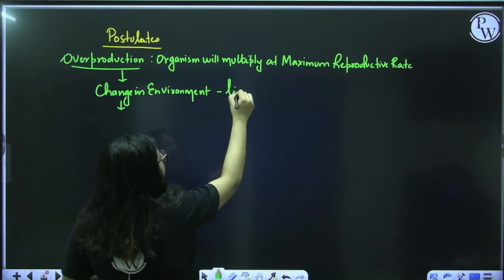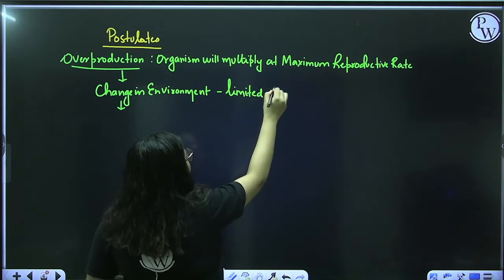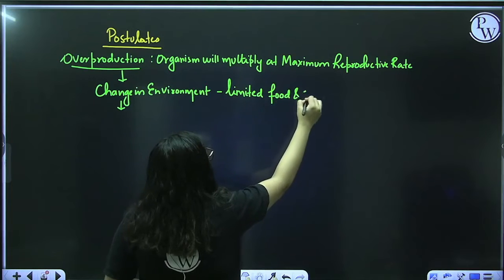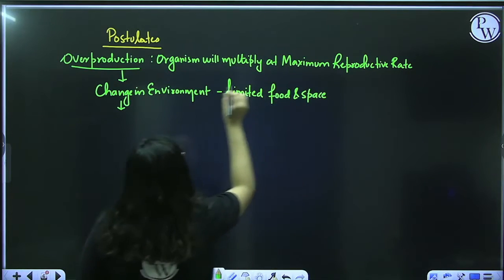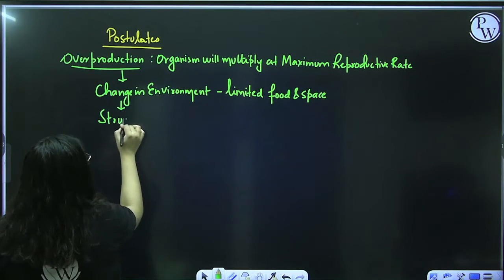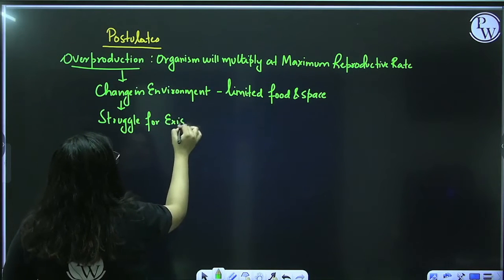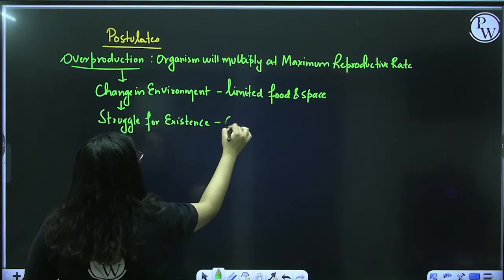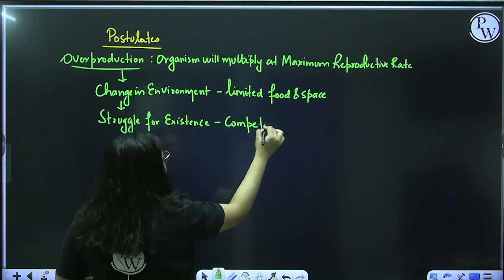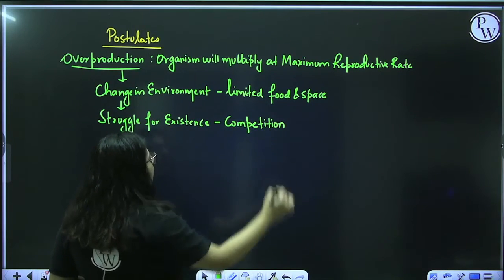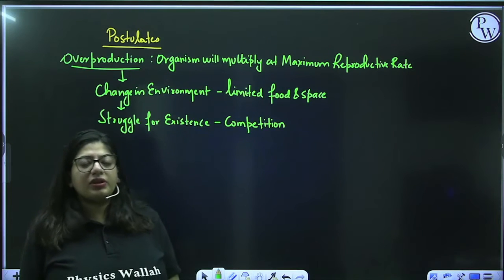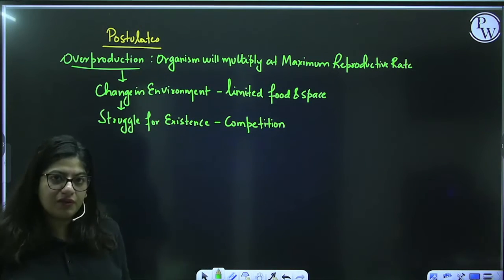That is limited food and space. When there is limited food and space, there comes the struggle for existence. Why? Because there will be competition. Okay, this competition can be between the same species, it can be between different species.